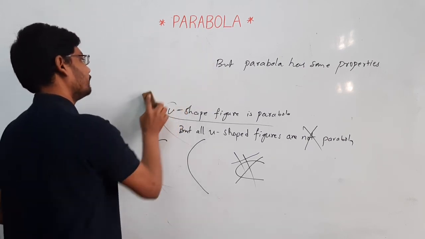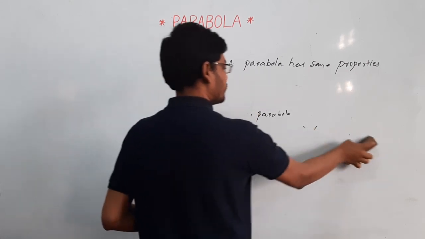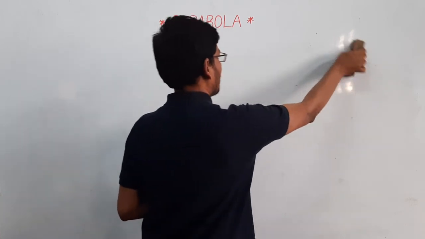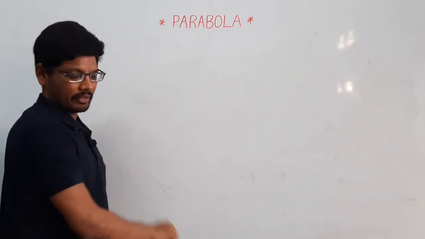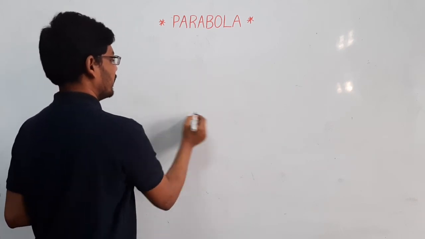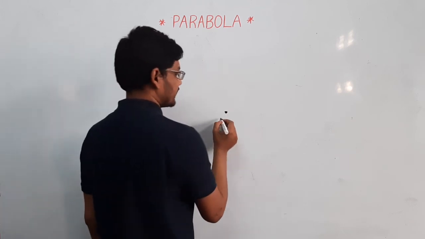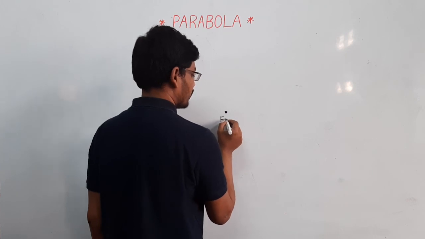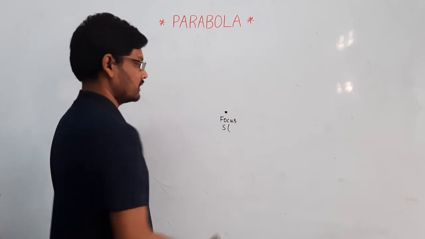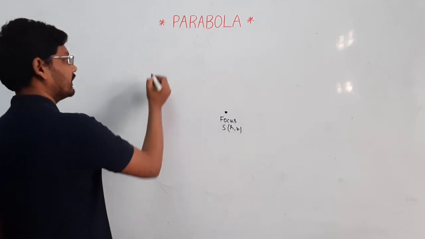Here I am explaining eccentricity in parabola, and then we can go to the standard form of parabola. Let us take a fixed point, the focus S, that is H comma K, and a fixed line.